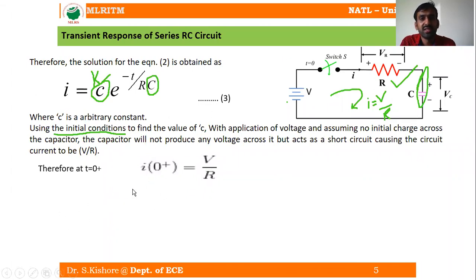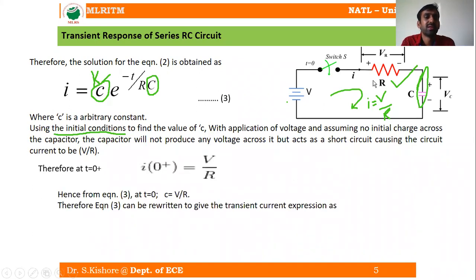That means using the initial condition, just before the switching and after the switching, the capacitor does not allow any change in the voltage. So it's going to be the same. The same voltage V is what we are going to have here. So that means the current is going to be V by R, if we consider the capacitor as a short circuit.